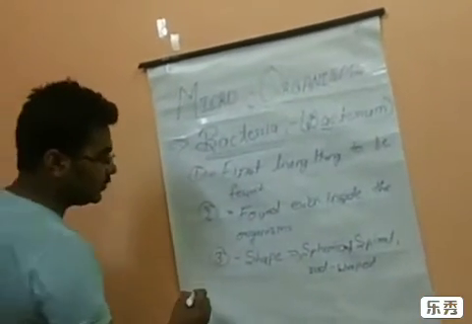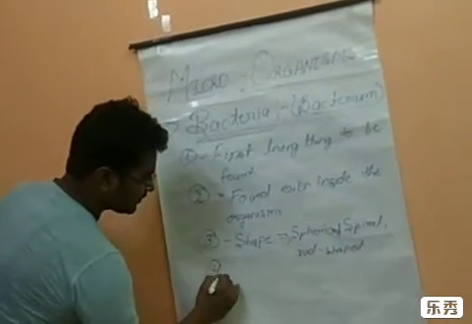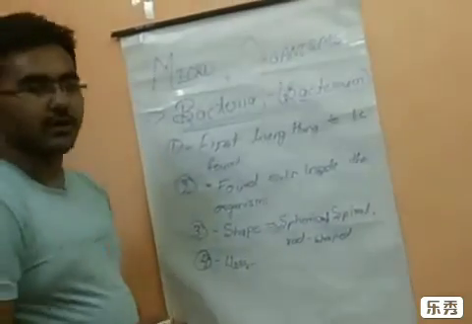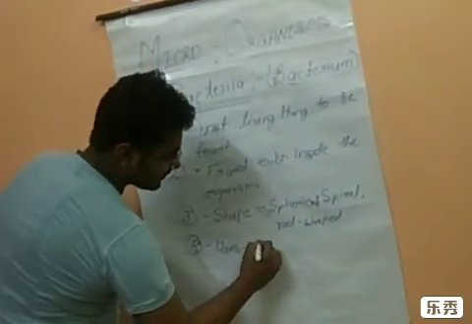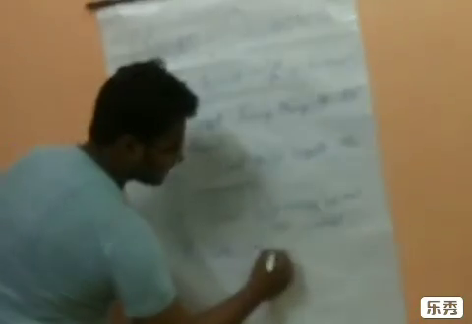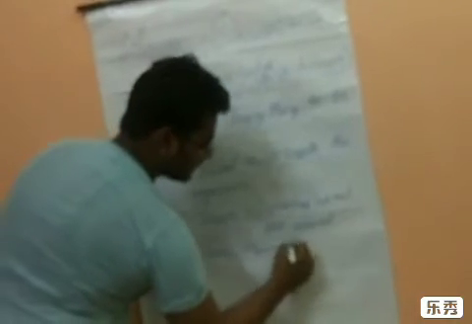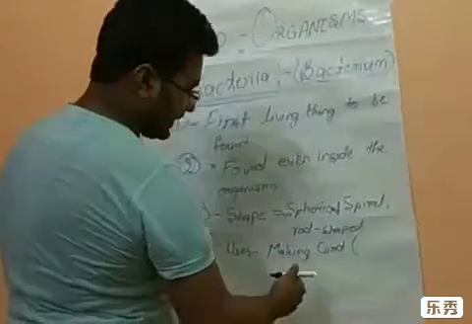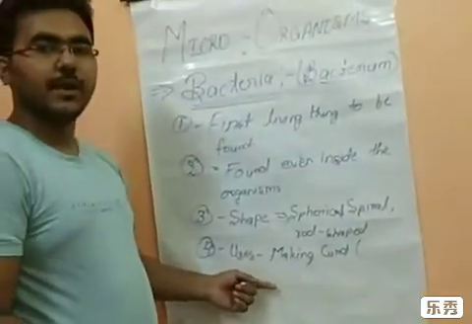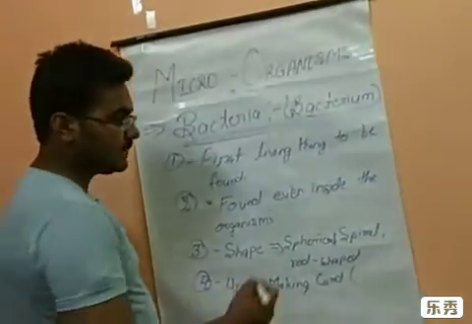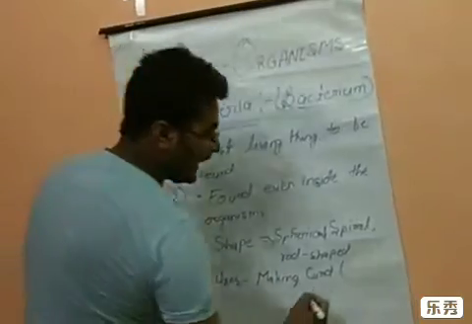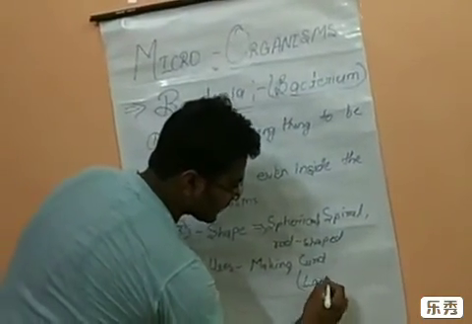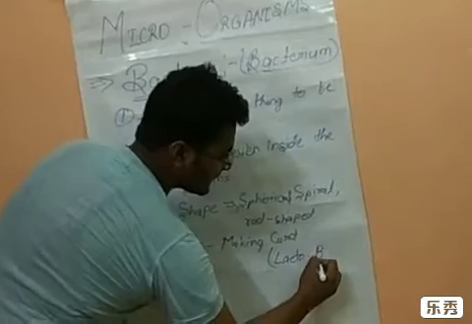Now next, the uses. Uses means how it is our friend. It is our friend because of making curd. The first use is that it is responsible for making curd, and the bacteria responsible for this is lactobacillus.